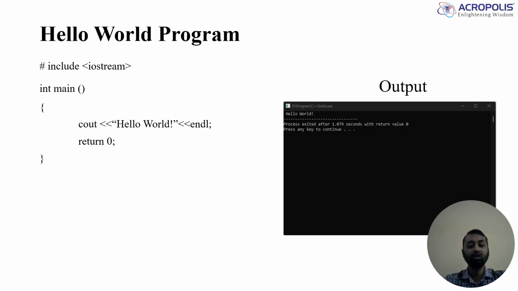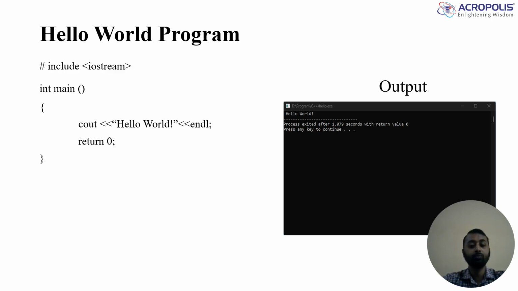Include is a keyword which tells the compiler to include a header file written just after the include. iostream is a header file, because in all high level languages we have input and output processing.